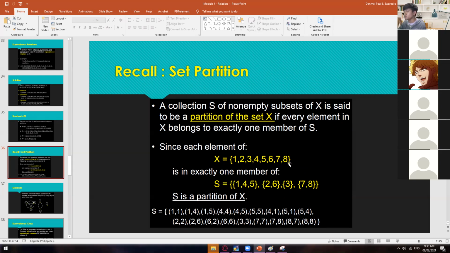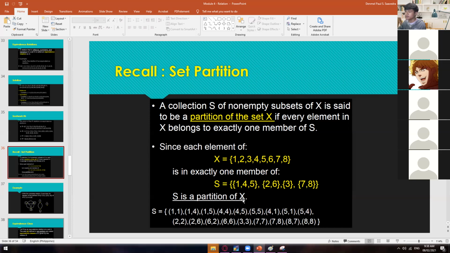And then we have 1, 4, 5, 2, 6, 3, and then 7, 8. Each element is under one set from this set. Then we could say that S is a partition of X.